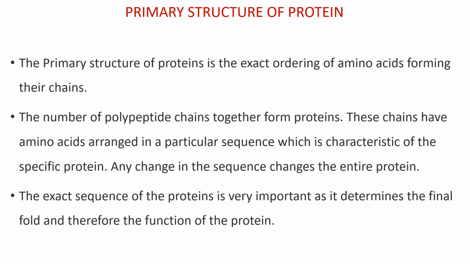Firstly, we can discuss the primary structure of protein. It is the exact ordering of amino acids forming their chains. A number of polypeptide chains together form proteins. These chains have amino acids arranged in a particular sequence, which is characteristic of the specific protein. Any change in the sequence changes the entire protein.